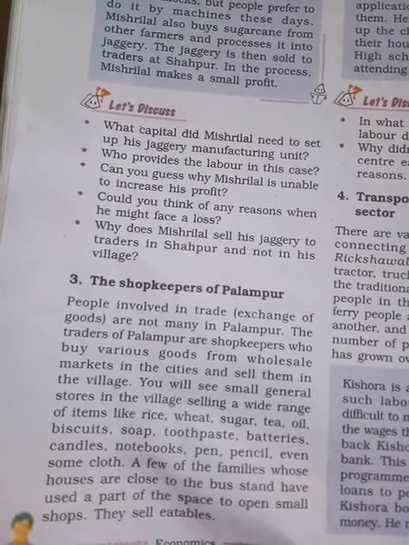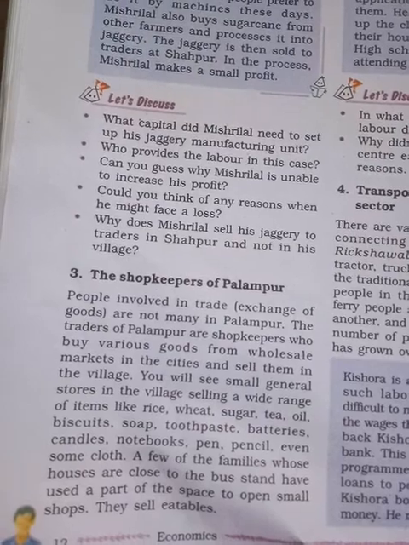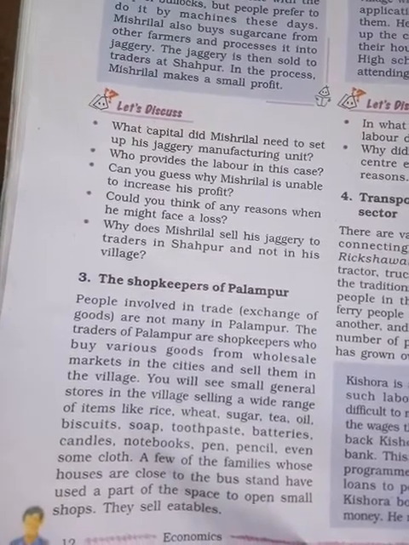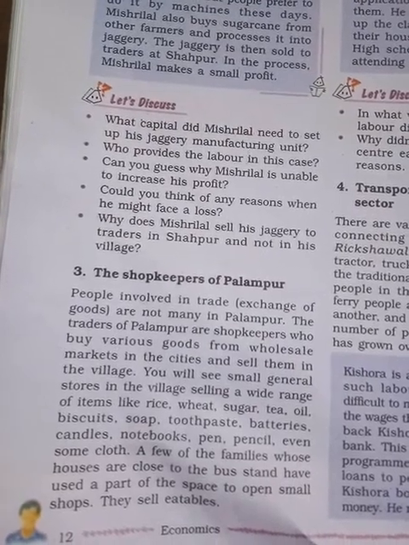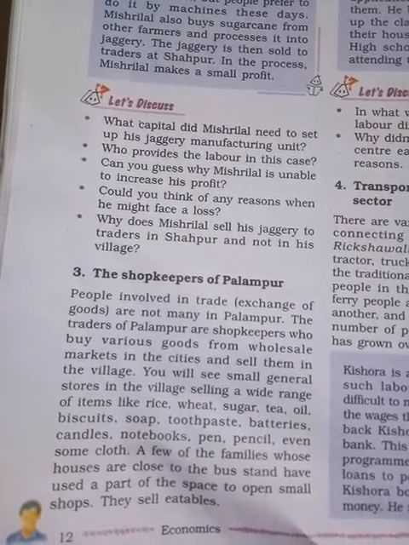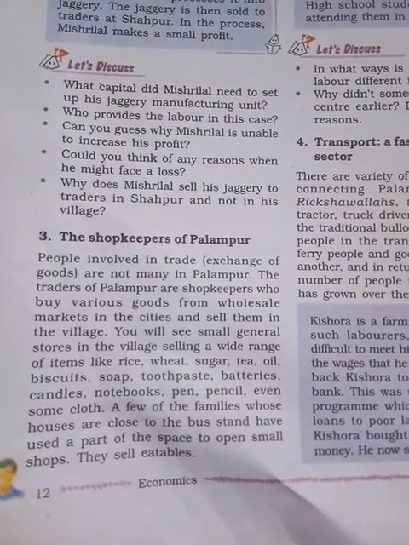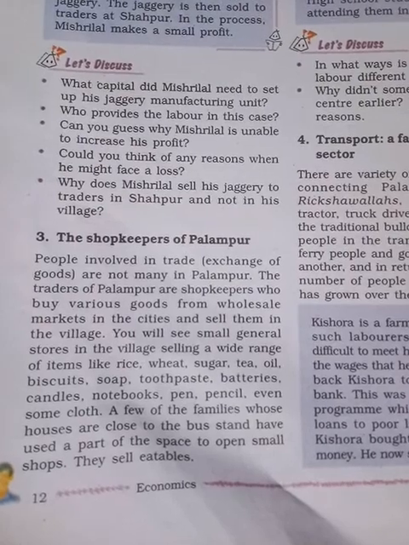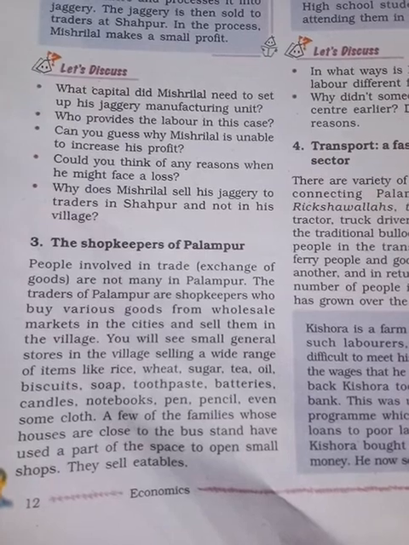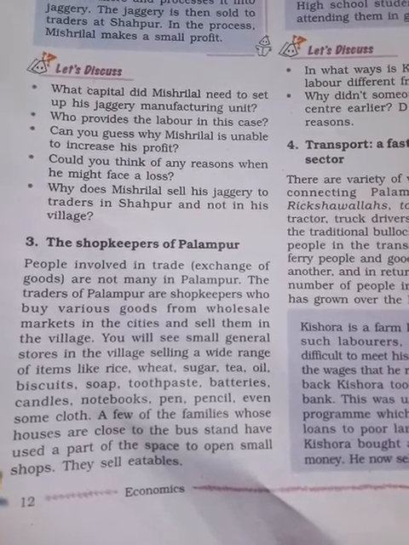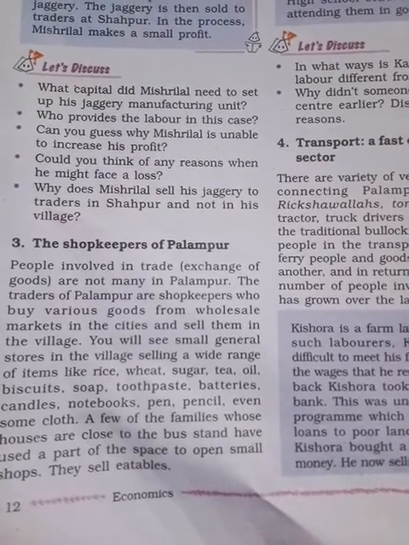Because there are not many people to buy, so they don't get that much profit from shops. A few families whose households are close to the bus stand set up shops near the bus stand. If their house is somewhat far from the bus stand, they have to spend a lot of money, that's why.